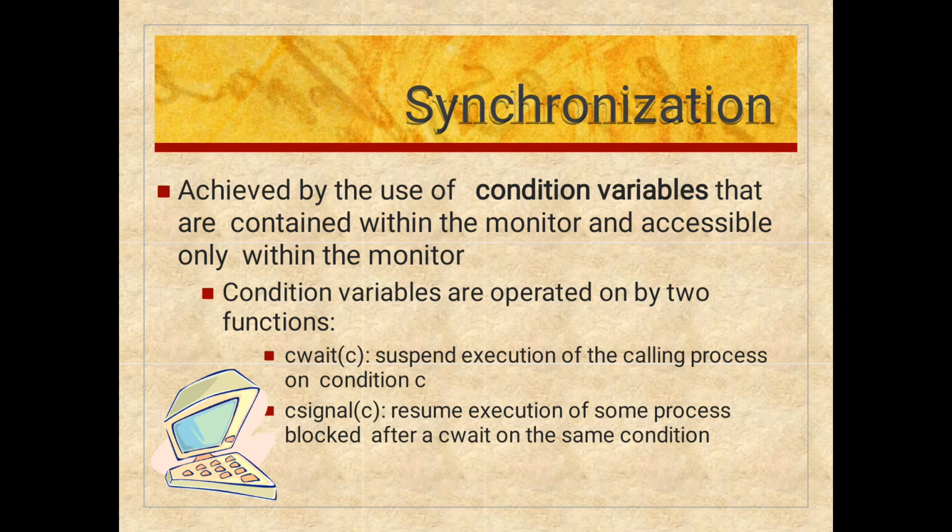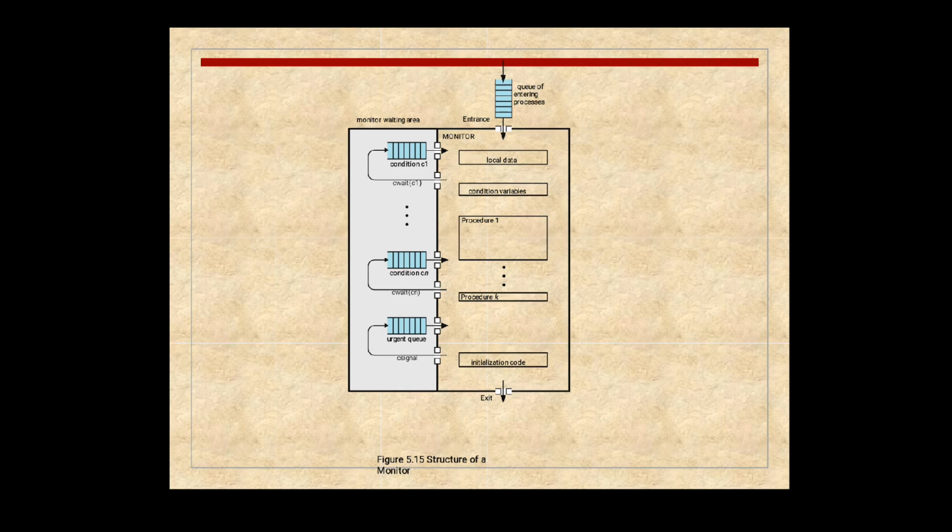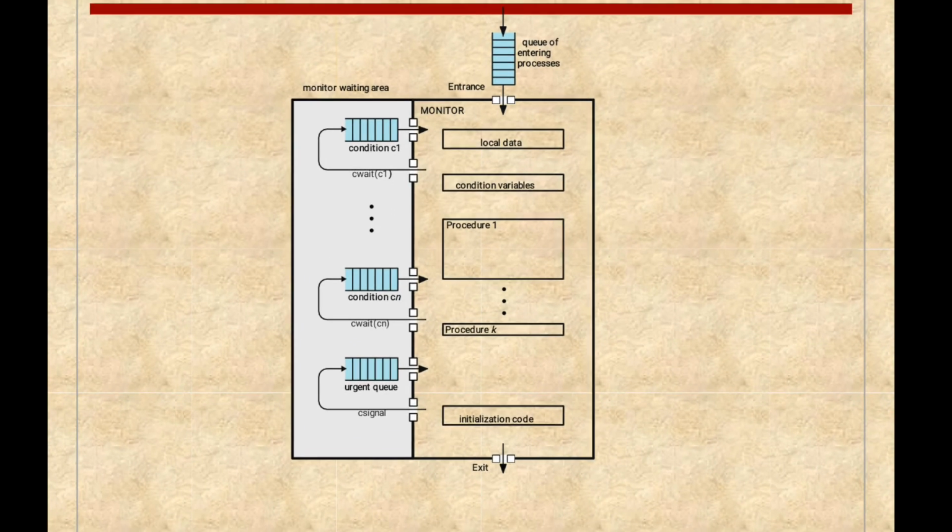And the condition variables are contained within the monitor and accessible only within the monitor. There are two operations, as we have discussed previously: C wait and C signal. Calling process condition C and waiting condition is C wait. And this is the structure of a monitor.